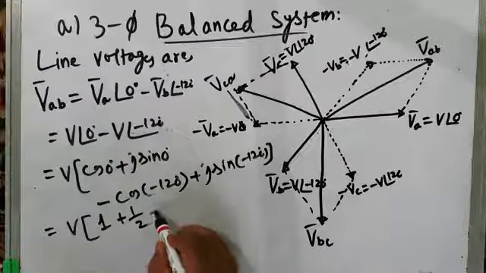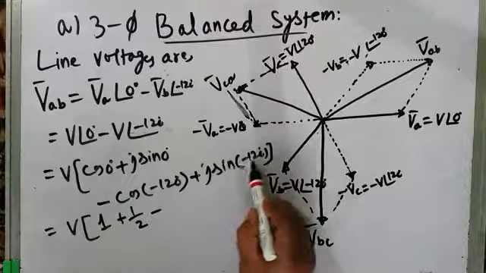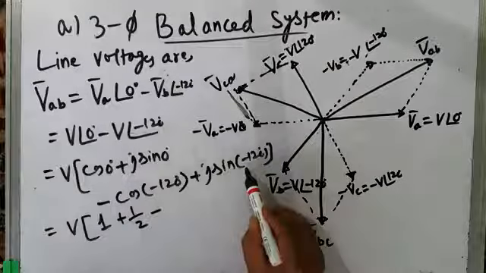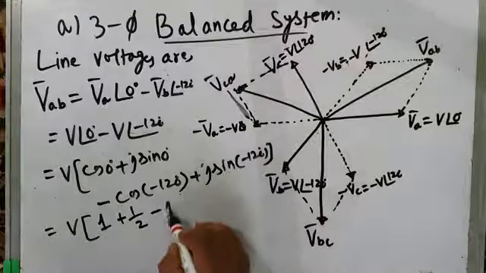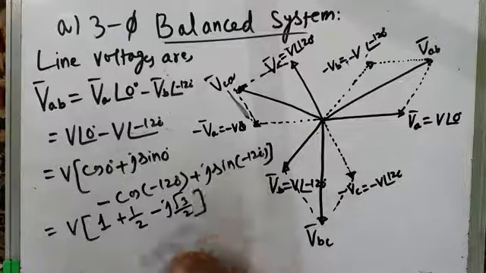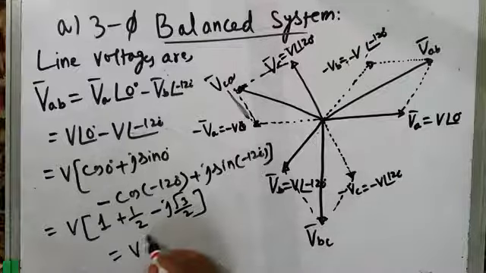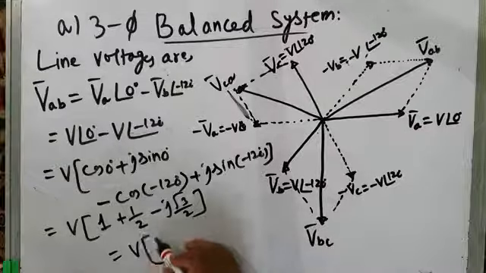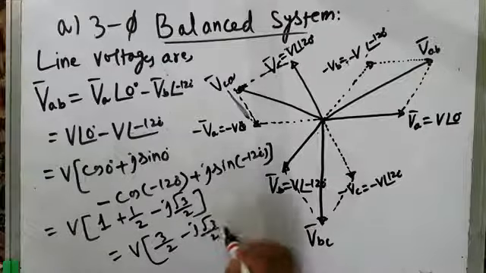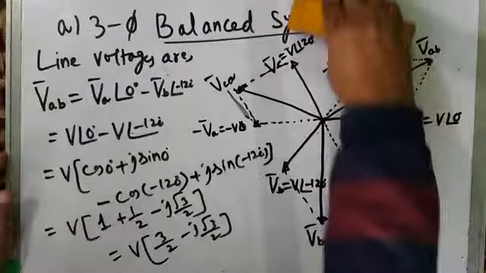And then plus, this is sine of minus 120 degrees, that is minus sine 120 degrees. And what is sine 120 degrees, by the way? It is root 3 by 2. So this is further equal to V times 1 plus 1 by 2 is 3 by 2 minus j root 3 by 2. Okay, fine.